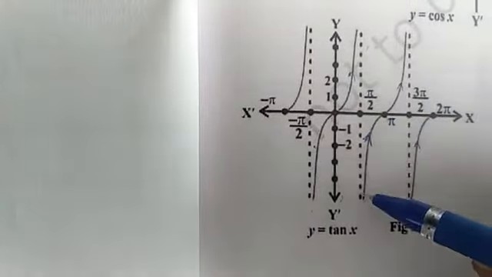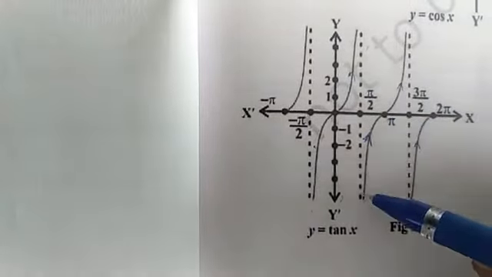And if we put the value of x between pi by 2 and pi, the value will go toward minus infinity. Similarly, in the next interval, pi to 2 pi, for pi it is infinity, for 3 pi by 2 it will be 0, and for 2 pi it goes toward minus infinity.